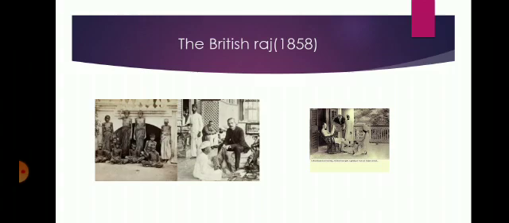The British Raj. The British Raj, or rule, began in 1858 in India. Britain ruled the lands that are now Pakistan, Bangladesh, and Burma. This was all called India. It became a British colony and part of the British Empire.